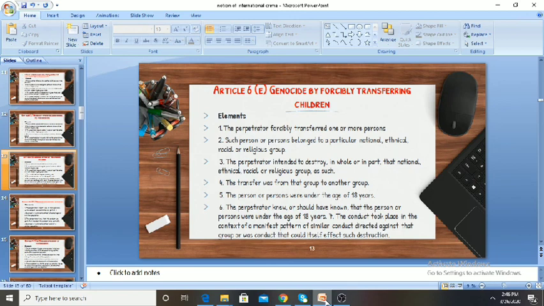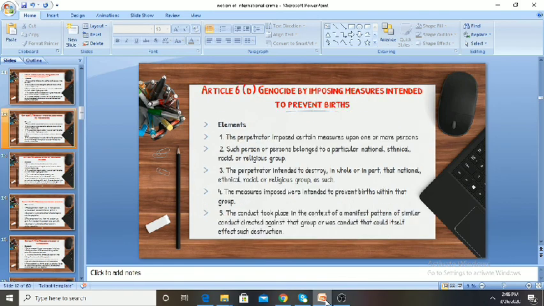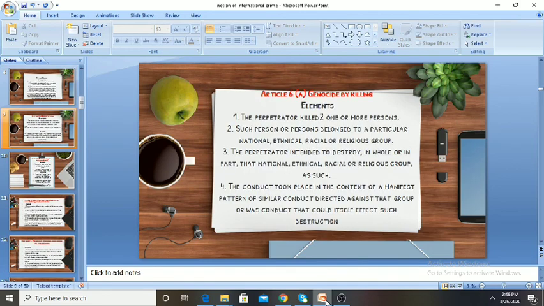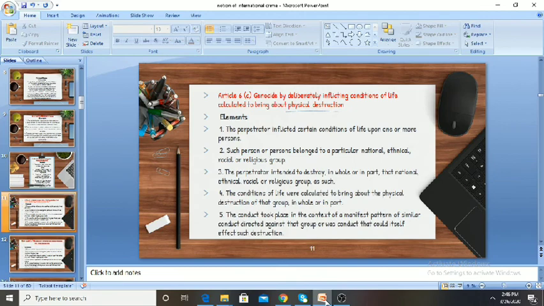Now you see, Article 6 specifically tells you only about genocide. Just as 6A tells you about genocide by killing, B, genocide by causing serious bodily or mental harm, C,